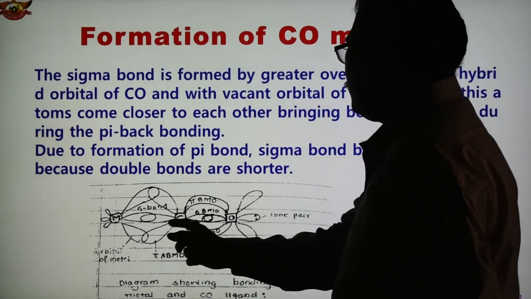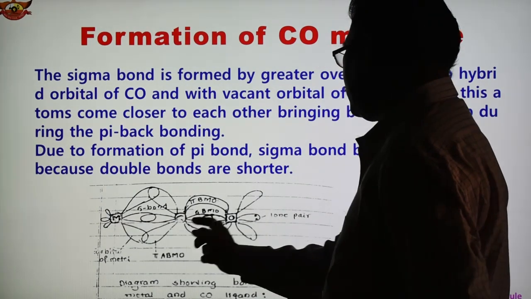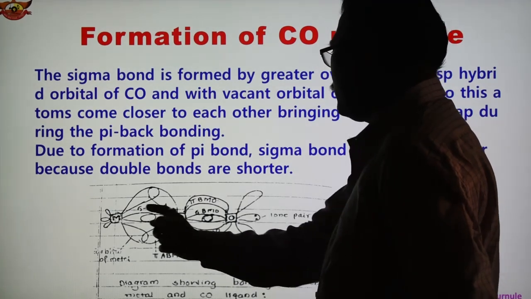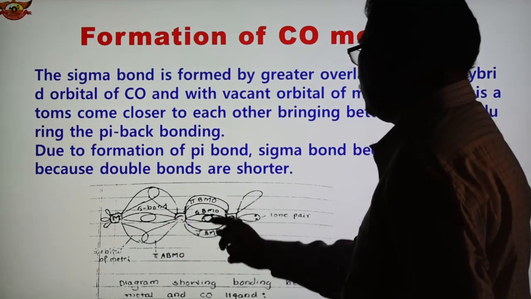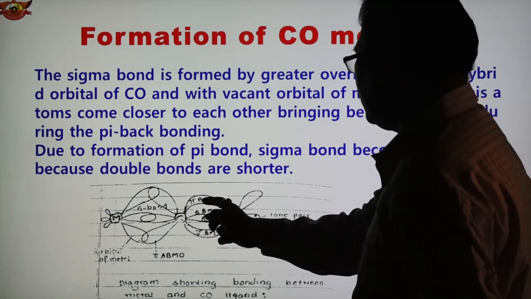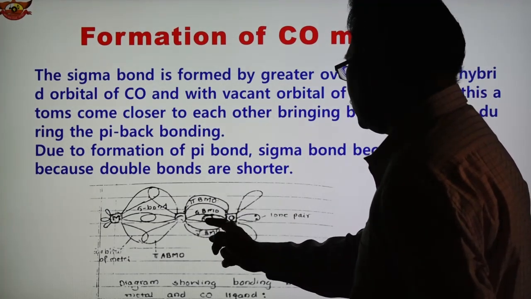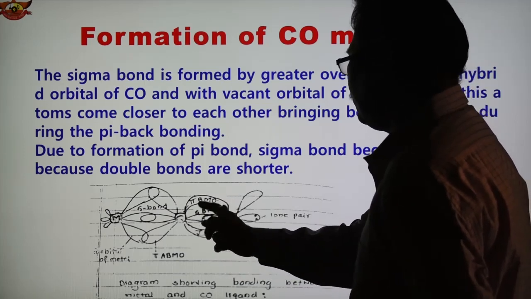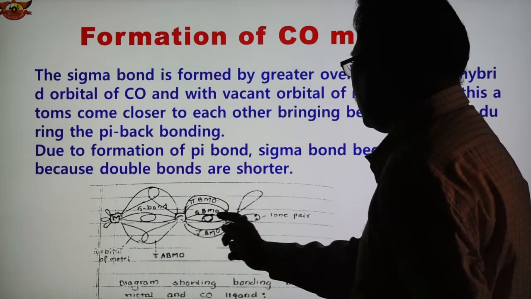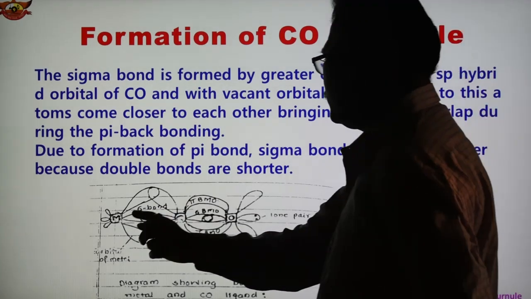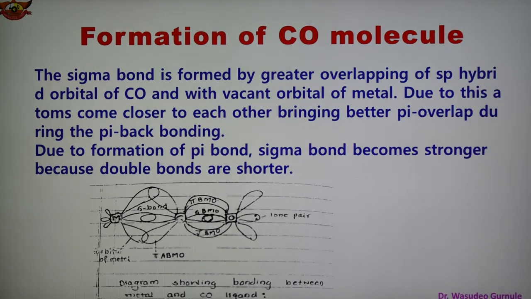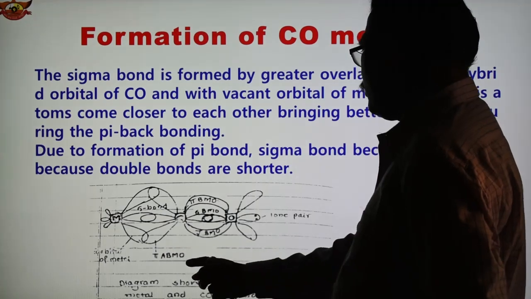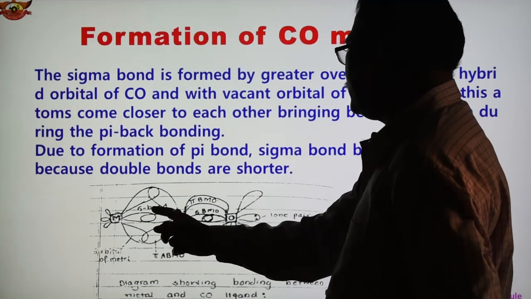Here is the metal, this is the CO, and how they form the sigma bond is shown here: formation of the sigma bond between metal and carbon, and here the pi bonding molecular orbital, and the anti-bonding pi molecular orbital. See here, the overlapping is shown. This is the lone pair on oxygen, and this is the lone pair on the carbon also. These are the pi anti-bonding molecular orbitals.